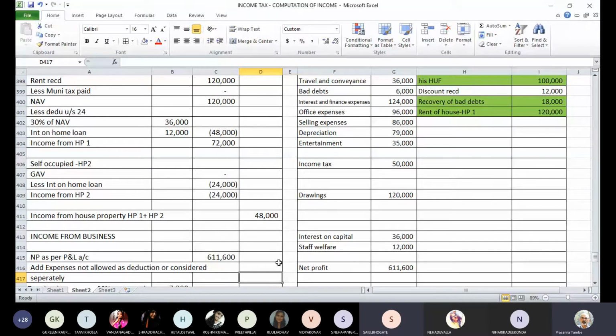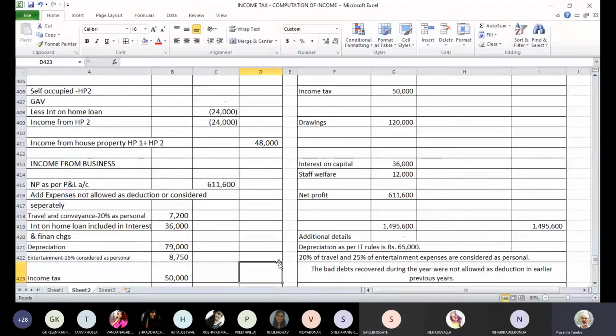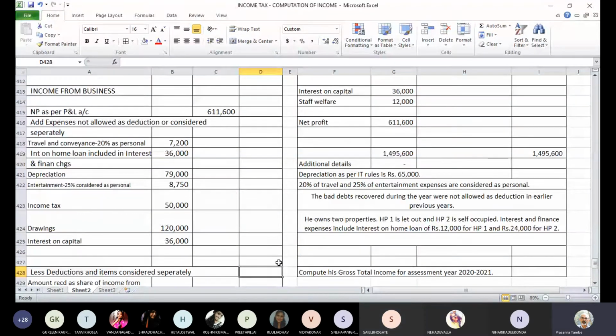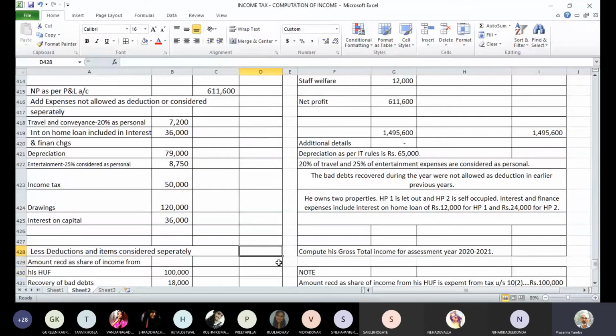Yes, sir. So we already did all these things, additions, deductions, etc. All the adjustments are also taken care of. We have to only take the totals. So the subtotal.